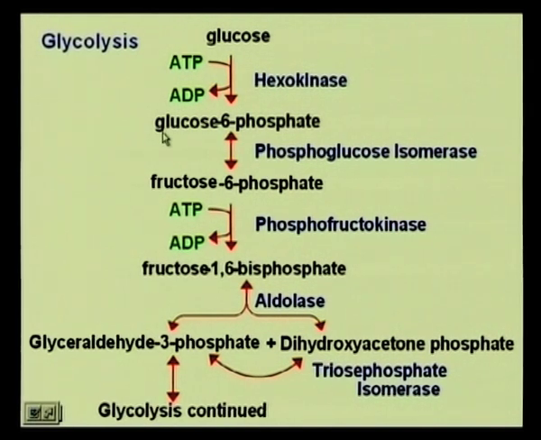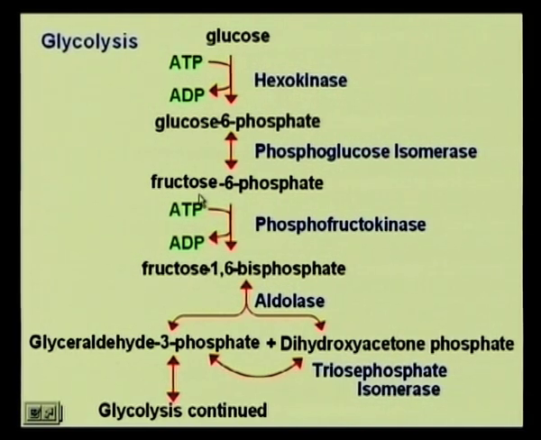This then went on to form the ketose from aldose. So, we had fructose 6 phosphate, with the enzyme phosphoglucose isomerase acting on it, because the aldose and the ketose here are isomers.